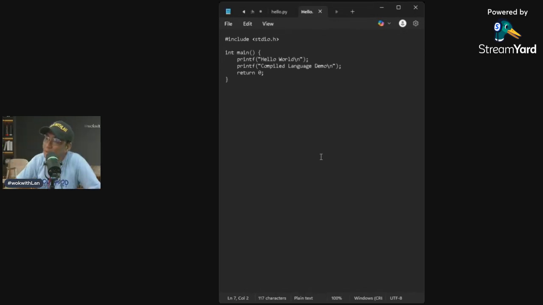Okay, in C, look at that. Earlier in Python, we do not have the semicolon or the terminating character. But this time around, we have. And then it is enclosed in the main function. I have saved this into hello.c.